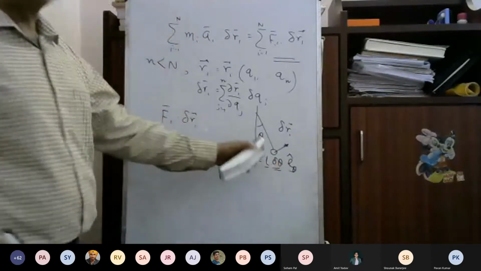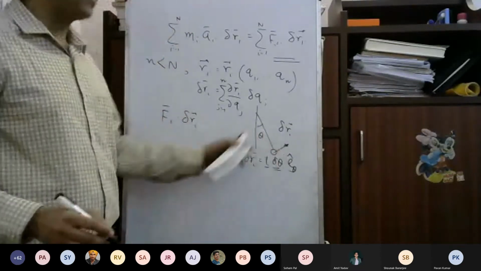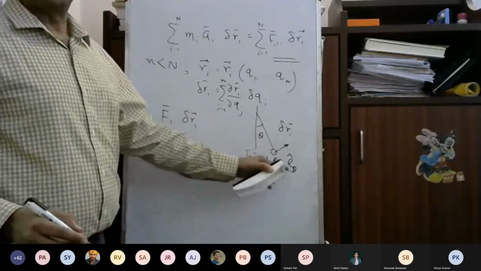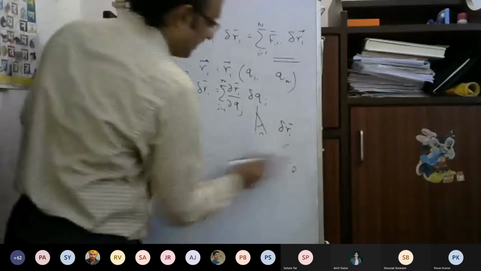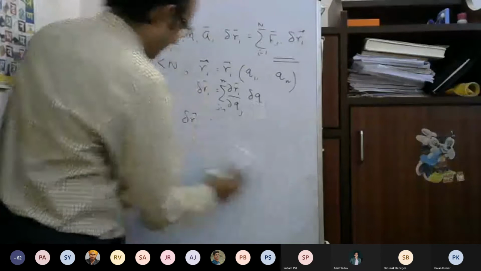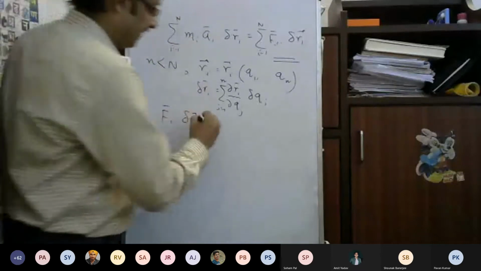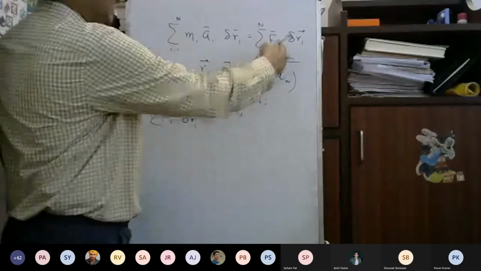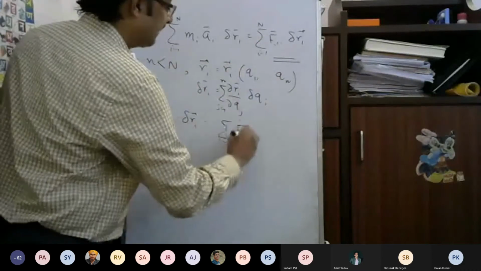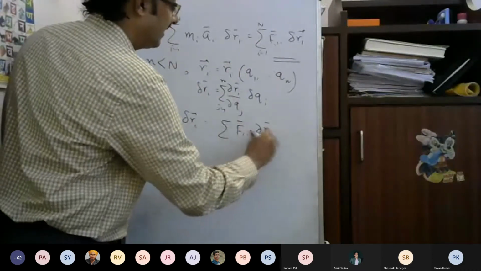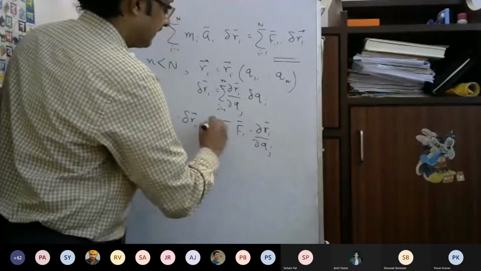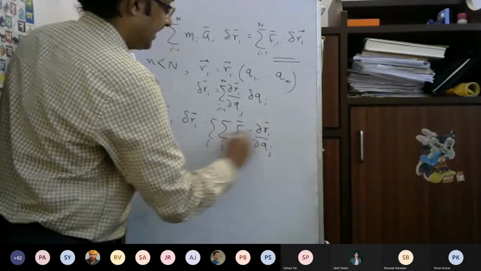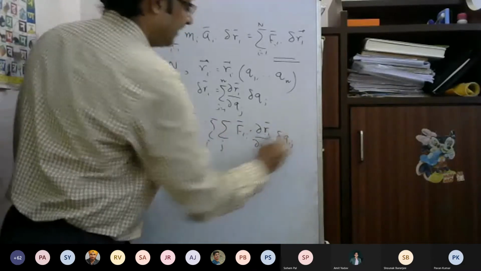Delta theta can take any value because the magnitude can be arbitrary. So this is what we say. Just take it as it is for now; you can think about it later on. If you take this one, then you can write down the summation of Fi dot delta Ri, with delta Ri expressed in terms of delta Qj, over i and j.